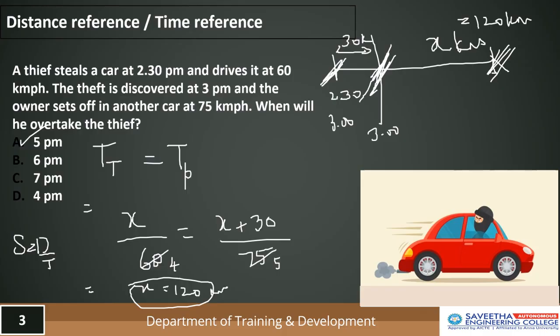The time taken by the thief equals the time taken by the policeman to cover this. With the time reference it is a very simple calculation, which tells you it is 120 kilometers. Covering 120 kilometers at 60 kilometers per hour from 3 p.m. is just 2 hours, which is again 5 p.m., and that's your answer. You can solve in different ways. The logic has to match. That is it.